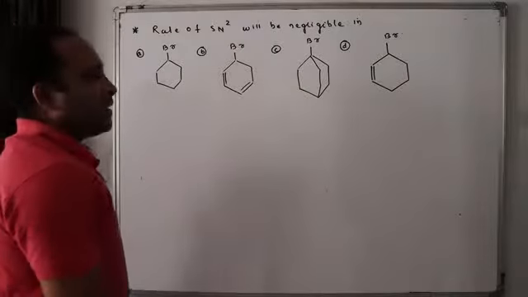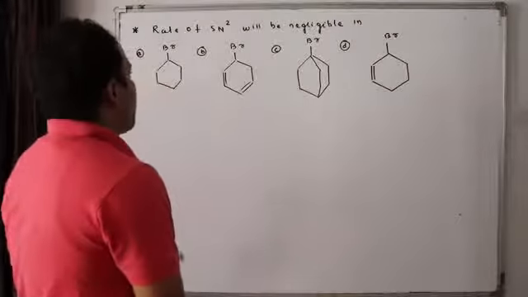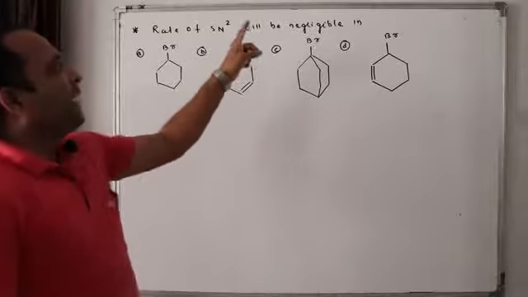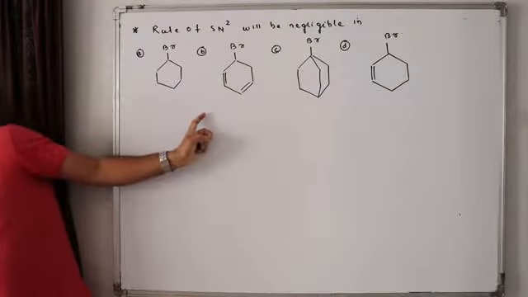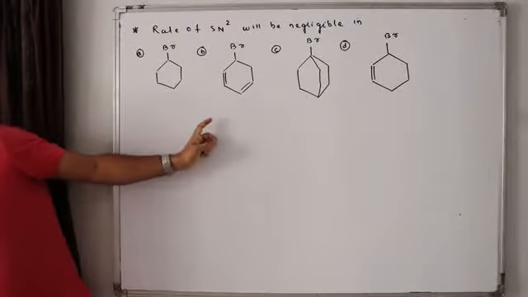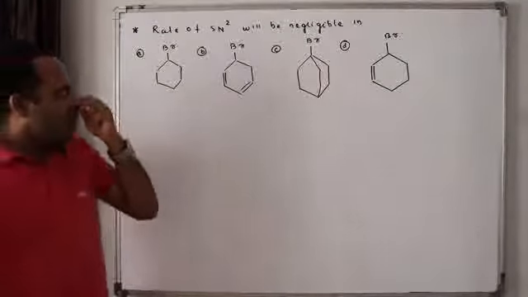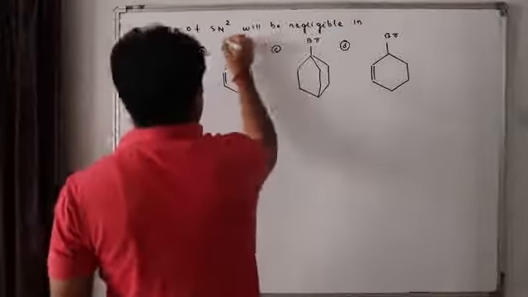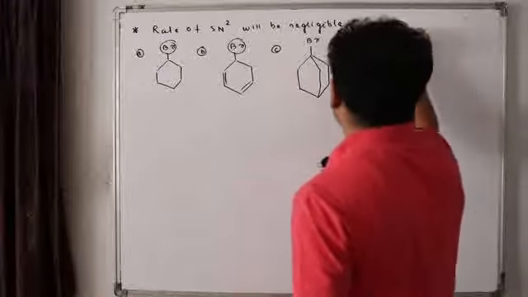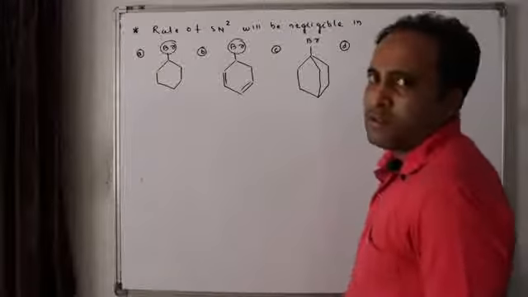Now here goes the next question. Rate of SN2 will be negligible in which case? Read the question. Where will the rate of SN2 be negligible? Tell me. Here we can do SN2, and here we can do SN2 because here will be plus and it will be faster also.